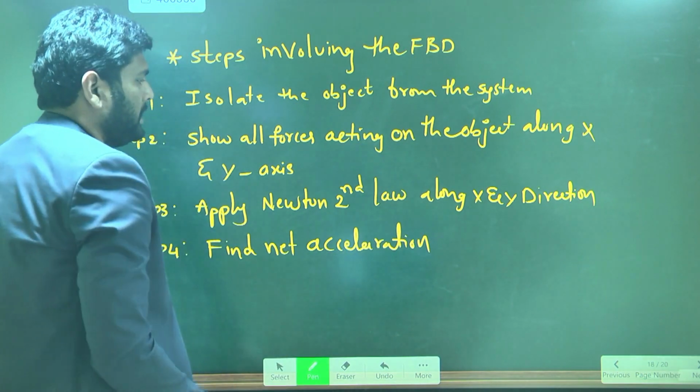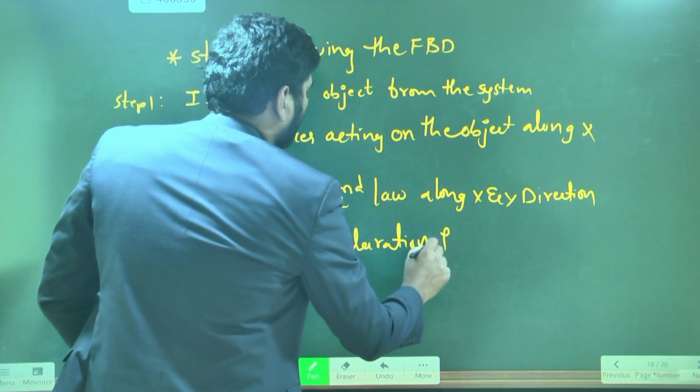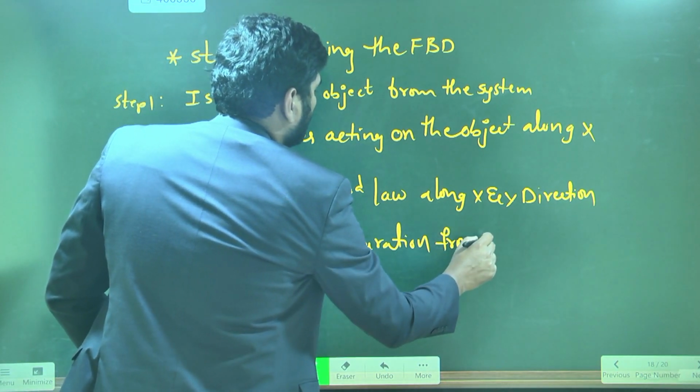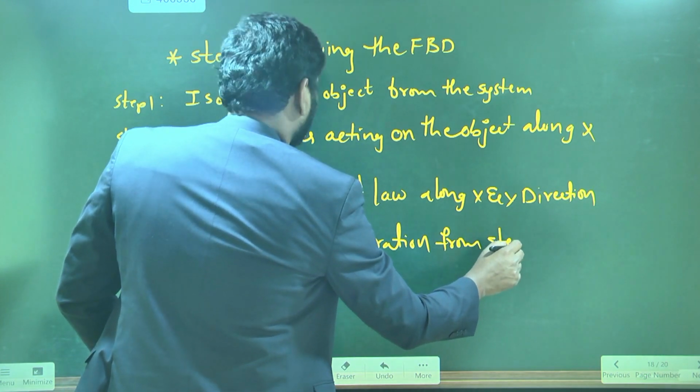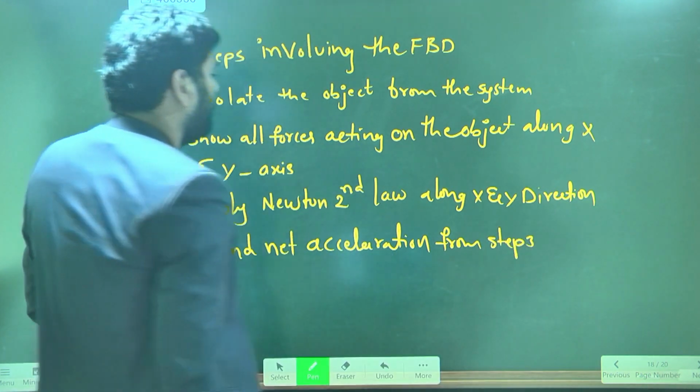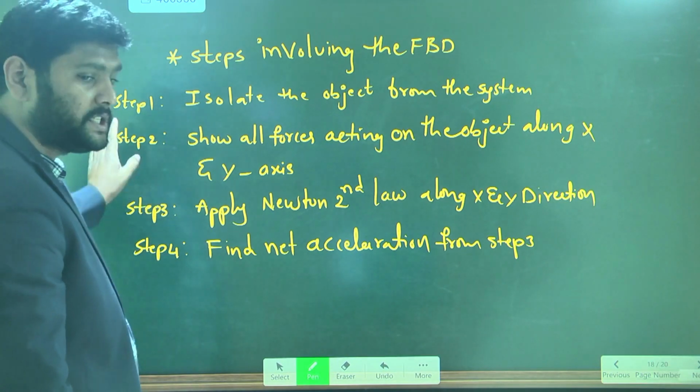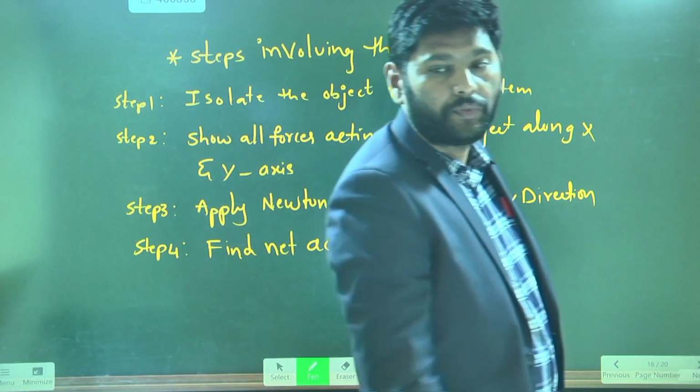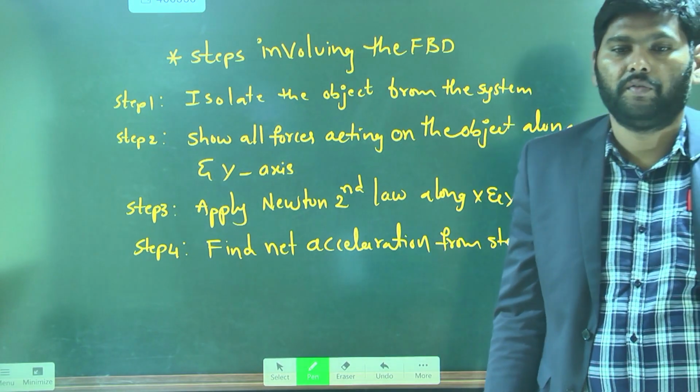Find net acceleration from step 3. So these are the steps. Only 4 steps we have. How many steps? 4 steps.